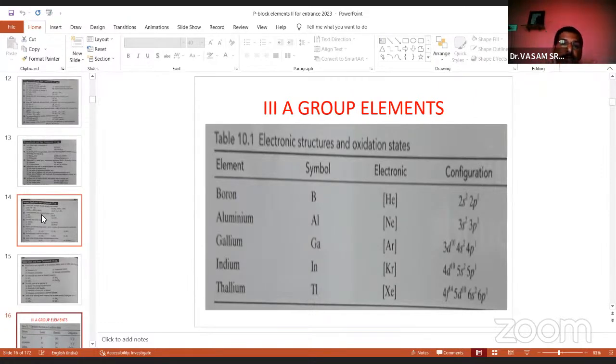Now come to our real topic, the 13th group elements. It is the first p-block group in the periodic table. So 13th group elements. You know the 13th group elements, all of you: boron, aluminum, gallium, indium, thallium. Right, the symbols are there here. You see the electron configuration also there. So these are the boron family and 5 elements are there.